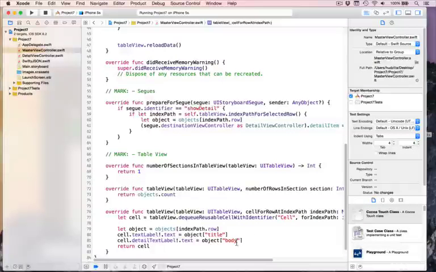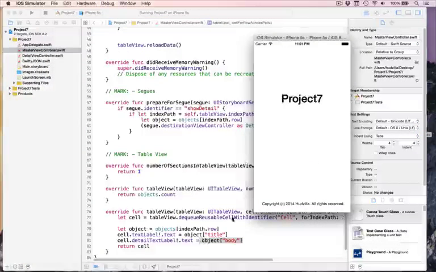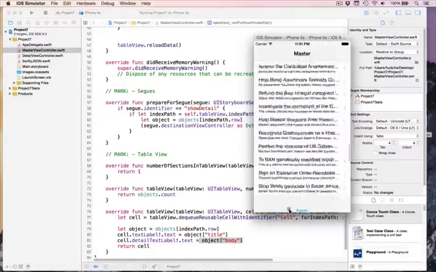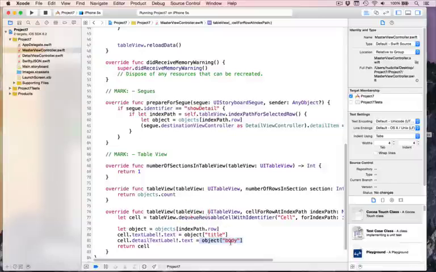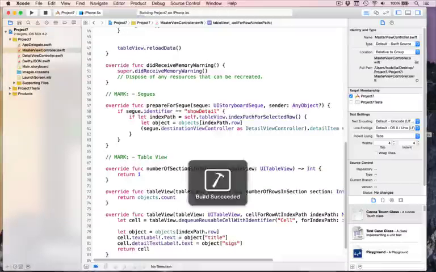So it'll put the title of the petition into the title area and the body into the detail text label. That's the bit beneath. This obviously will not fit. Some of them are very long, but it will show the first 8 or so words in there and truncate the rest automatically. So we now see the title and then body beneath it, which is fantastic. This is working really well already, I think. We could say actually not body, but sigs, showing how many signatures each of these things have.